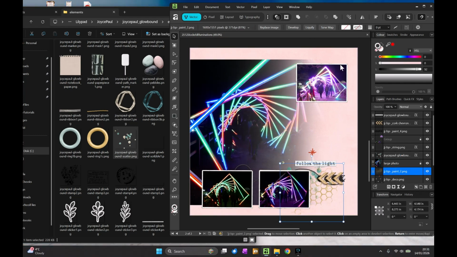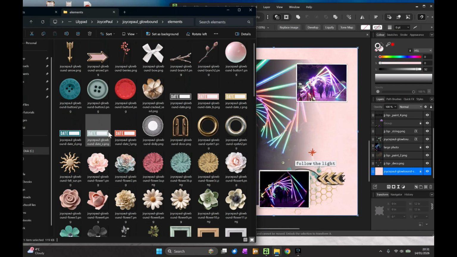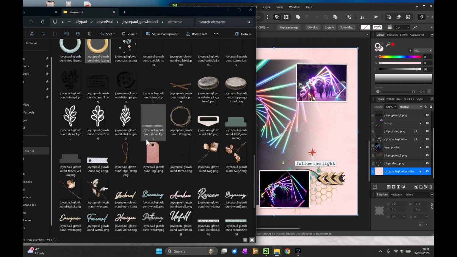And I'm feeling like there's something missing here. That's where all the journaling was on the template, which is probably what balanced it out. And I'm going to have a little look at what we have in here. Got some more string.